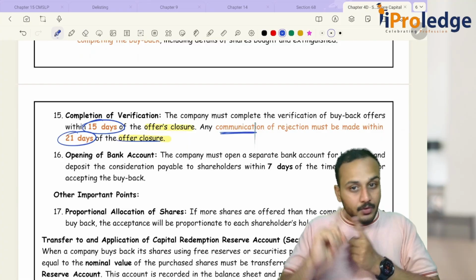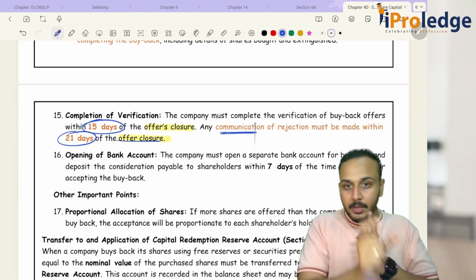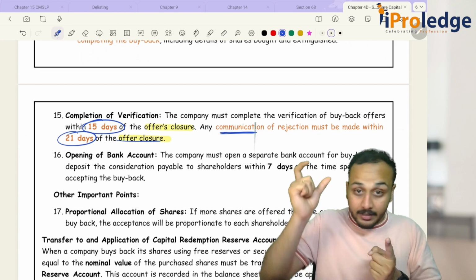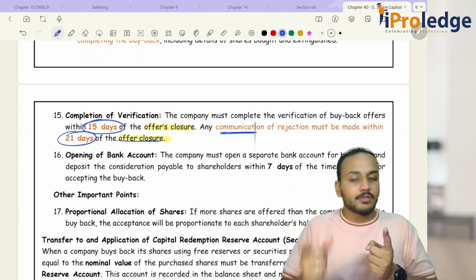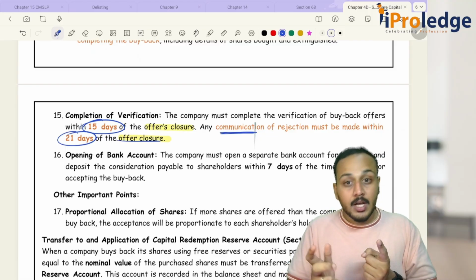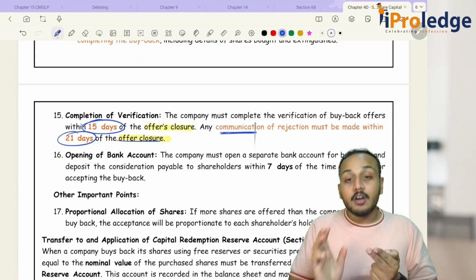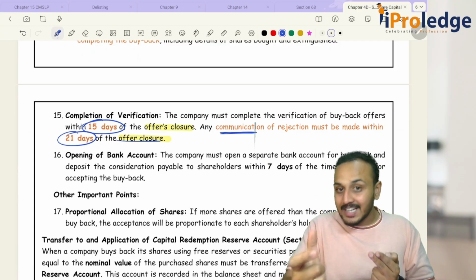So what are the broad timelines? 1 year, the cooling off period between one buyback to another buyback. The buyback should be completed within 1 year from the passing of the board resolution or special resolution. Then you have 6 months. You cannot issue any further shares of the same category for the next 6 months.